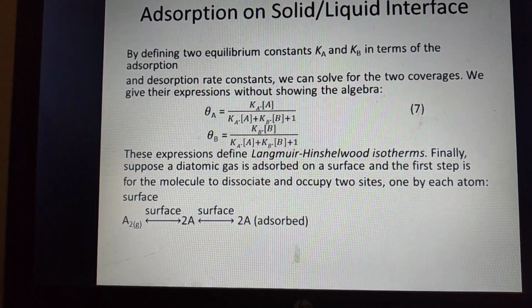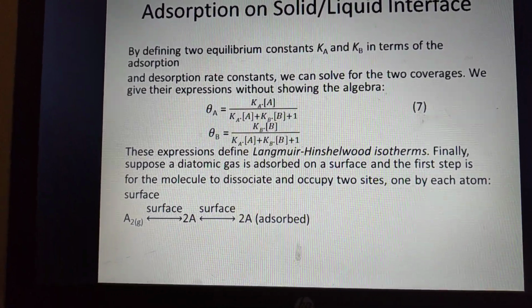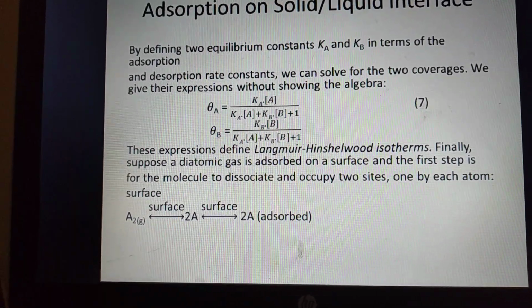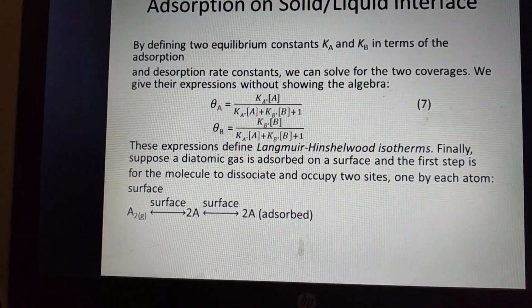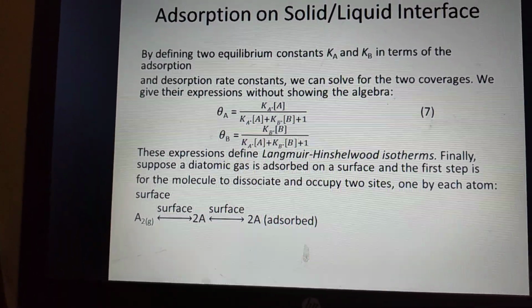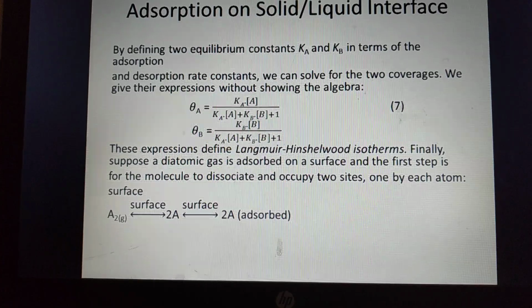Theta A equals Ka times the molar concentration of A, divided by (Ka times A plus Kb times B plus 1). Similarly for B, the denominator is the same. And these expressions are called the Langmuir-Hinshelwood isotherms.